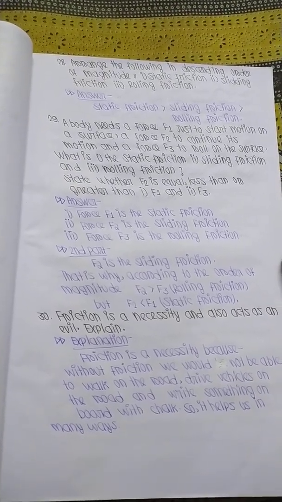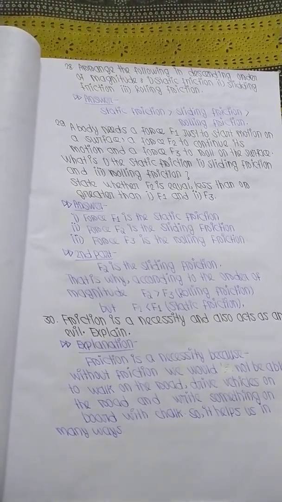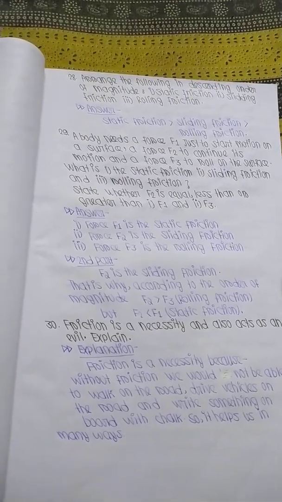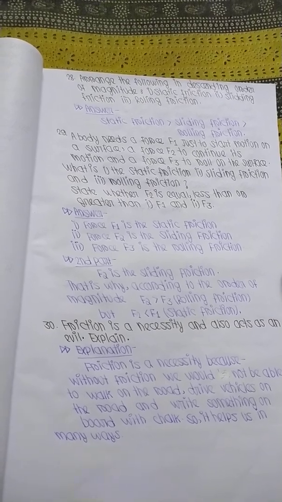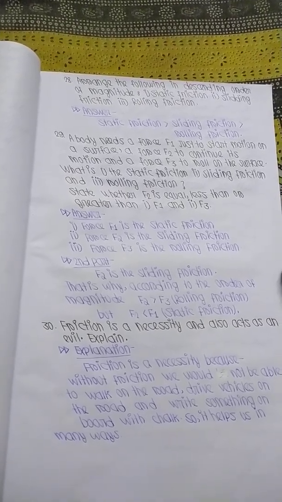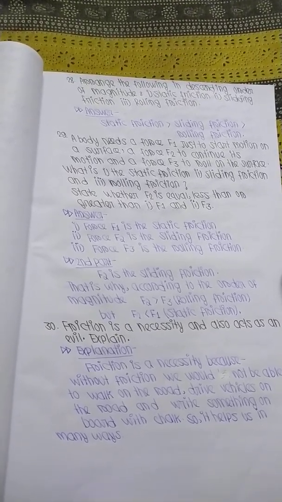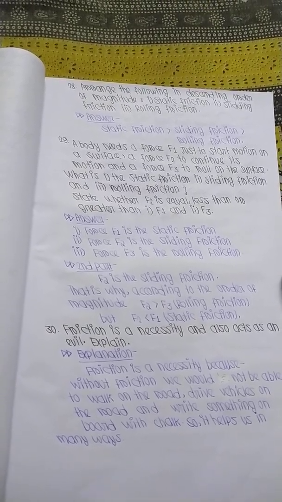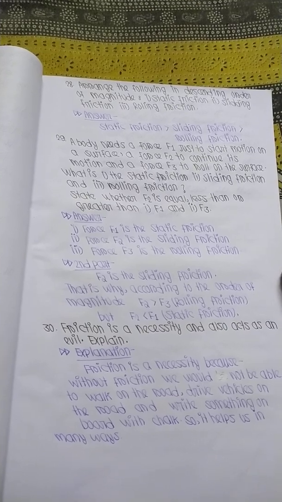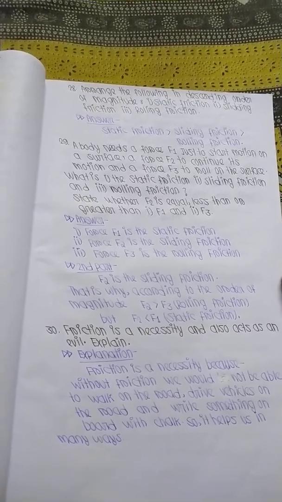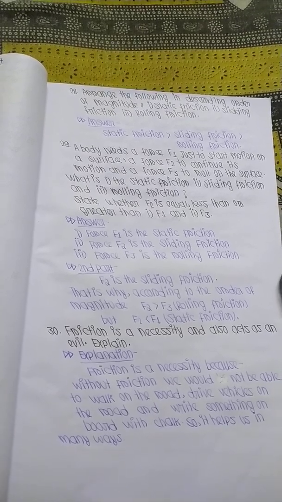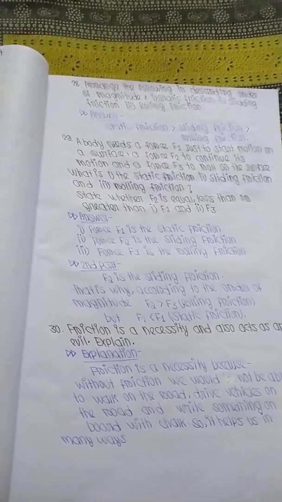Number 29. A body needs a force F1 just to start the motion on a surface, a force F2 to continue its motion, and a force F3 to roll on the surface. What is the number 1 static friction, number 2 sliding friction, and number 3 rolling friction? The second part is: state whether F2 is equal to, less than, or greater than F1 and F3.